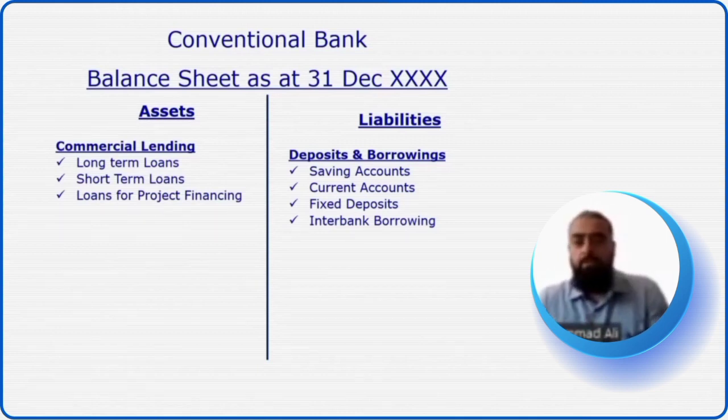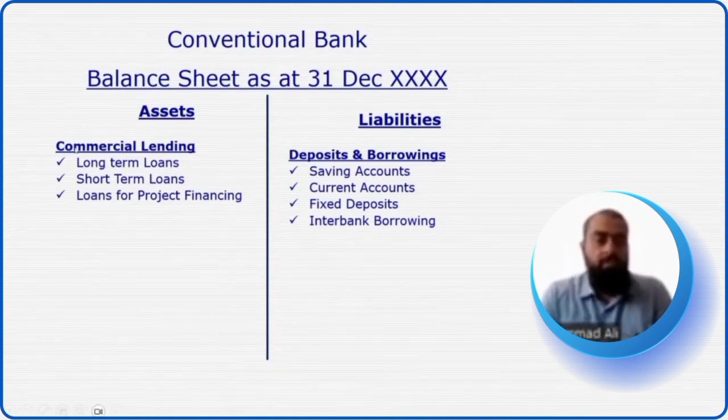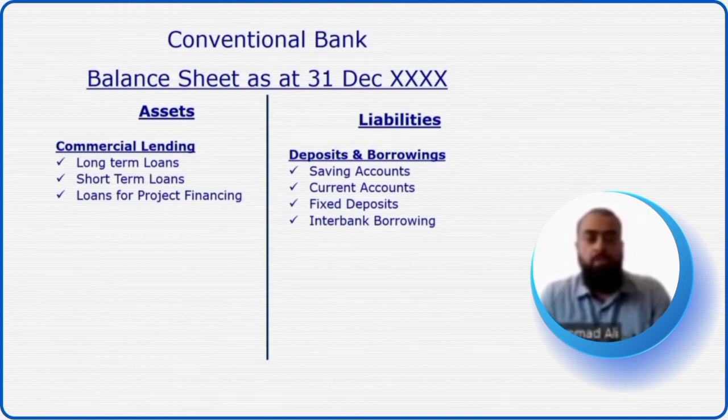For example, a corporate company comes in and they require funding for their projects, or for expansion of their existing premises or factory, plant, and machinery. So the conventional bank will disburse a loan to these customers or corporate companies. And against these loans, the conventional bank will charge a certain percentage of profit. So if a corporate company requires $5 million for expansion, both parties will sign a contract of long-term loan. The 5 million will be disbursed to the corporate company.